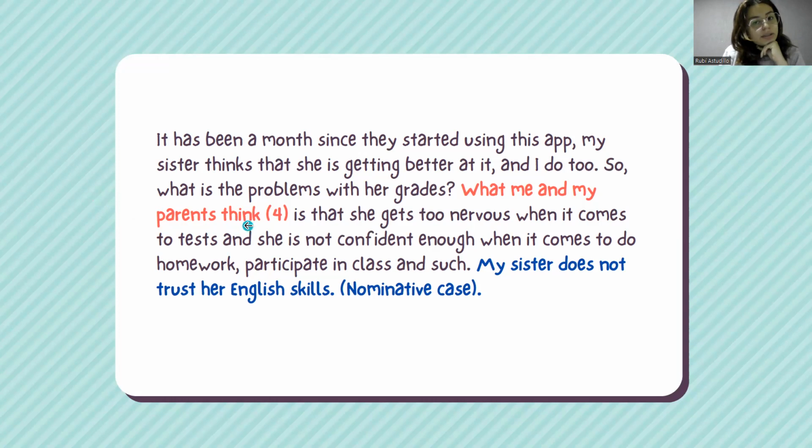Think. I cannot say, it is kind of impossible to say. Well, it is impossible to say what me and my parents thinks. I need to put the verb in plural because that is what rule number 4 says.